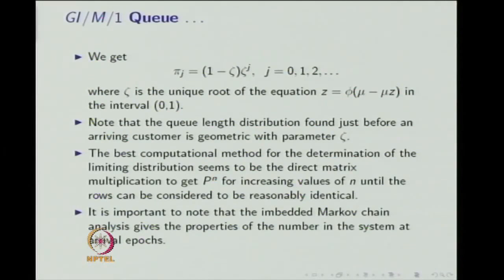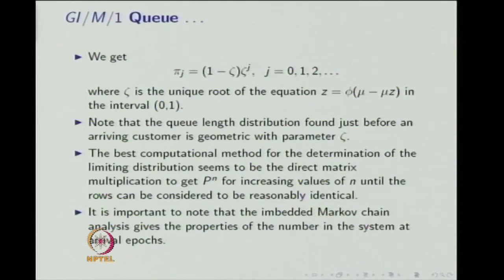The best computational method for determination of the limiting distribution seems to be the direct matrix multiplication to get P power n for increasing values of n until the rows can be considered to be reasonably identical. Whenever for a larger n, P power n has identical rows, it means that the limiting distribution exists. Therefore, the best computational method is to find P power n for a larger n until the rows can be considered to be reasonably identical.